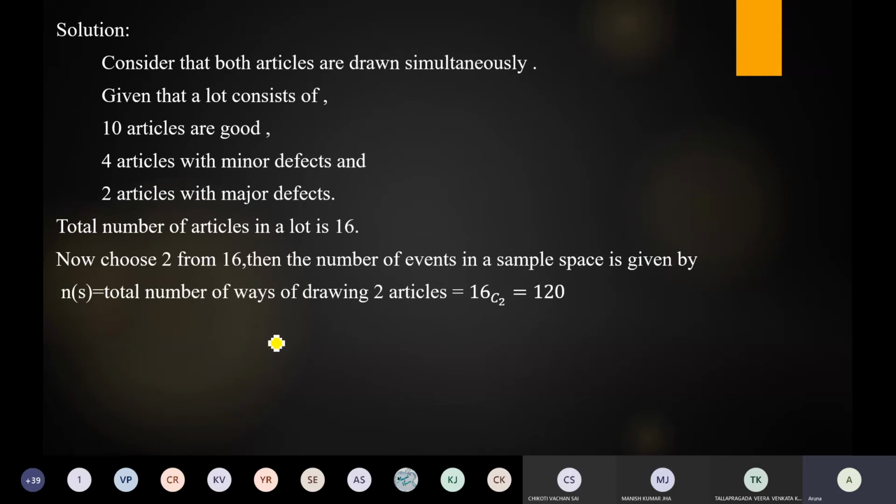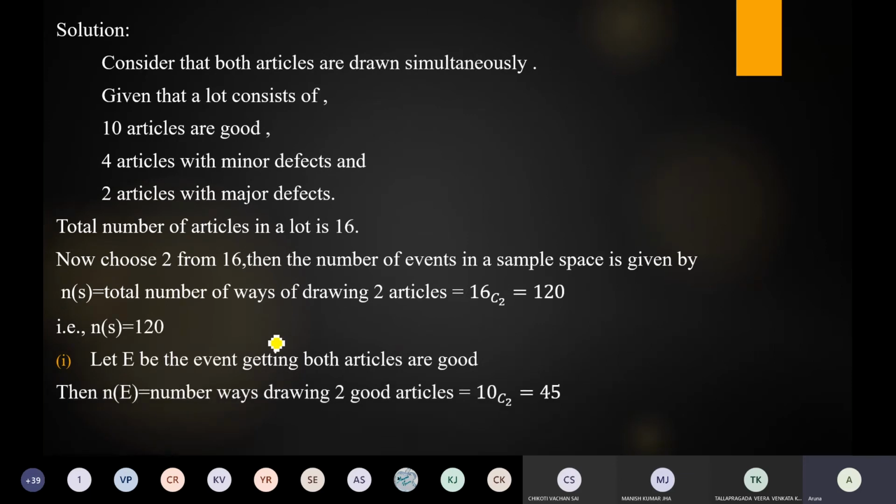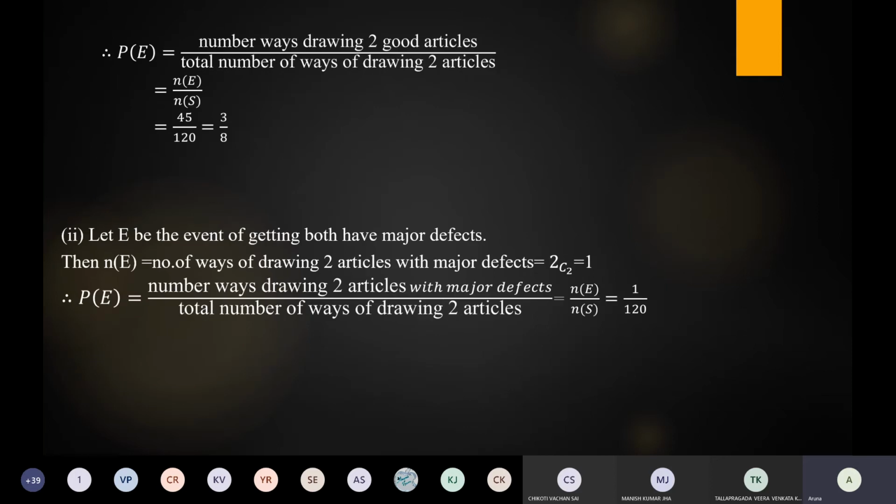So this is our first step in any problem. First we have to find out the N of S. Next go one by one. Let E be the event of getting both articles good. So N of E is nothing but 10C2, which is equal to 45. Therefore P of E is equal to N of E by N of S, that is 45 by 120, which is 3 by 8. P of E is equal to 3 by 8.